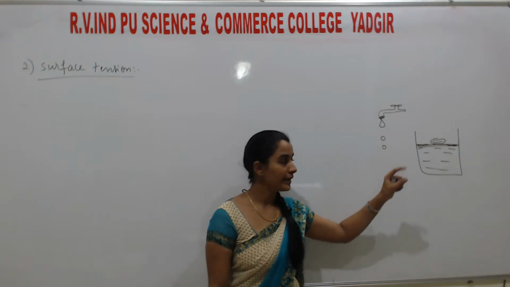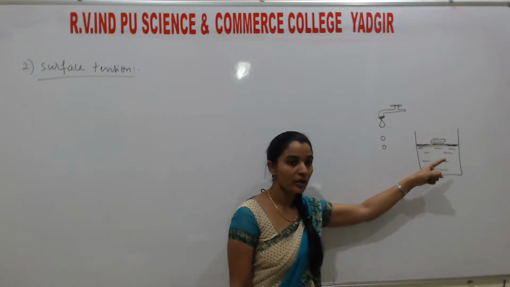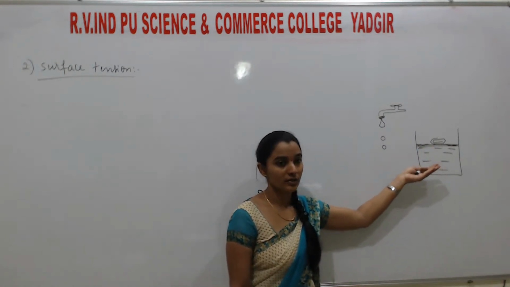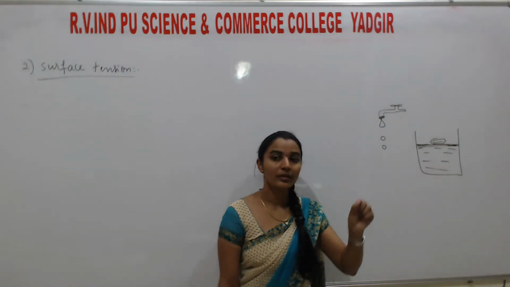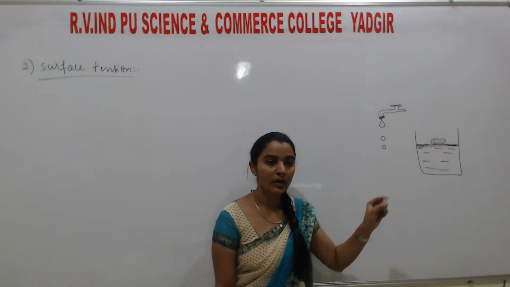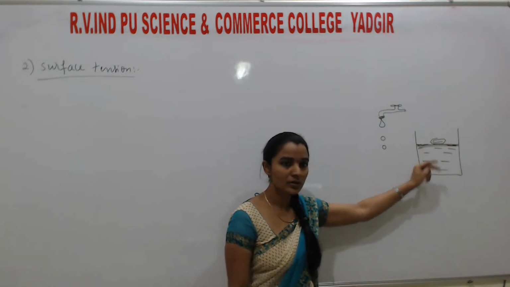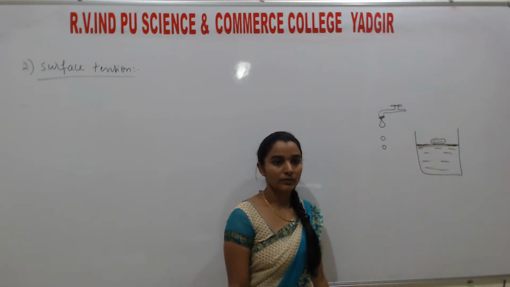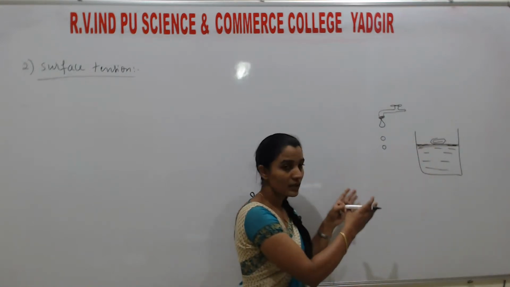Understood? It will float on the surface of the water if we put that pin without disturbing the surface layer. If you disturb this, again it will sink. So students, what is the reason for that?